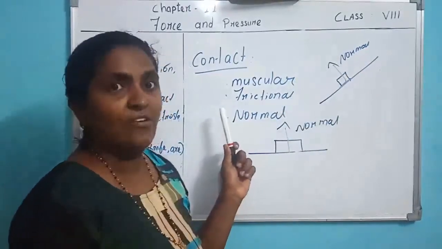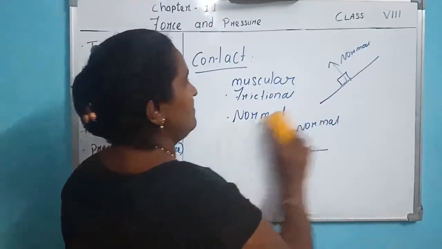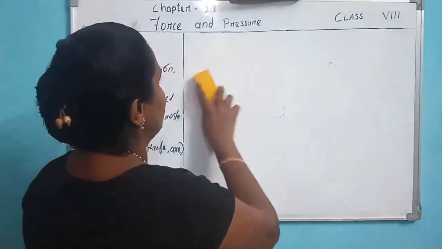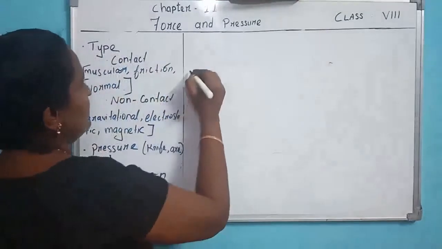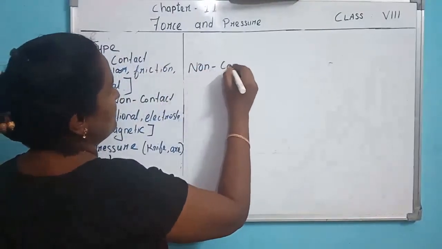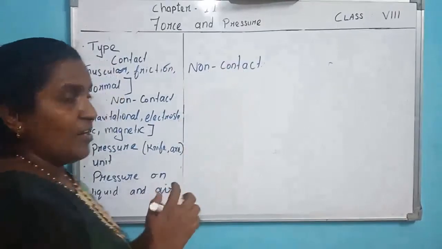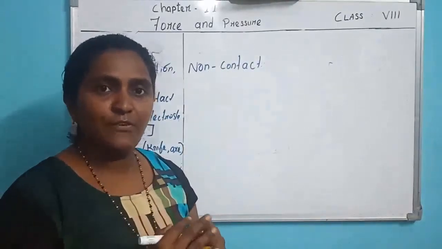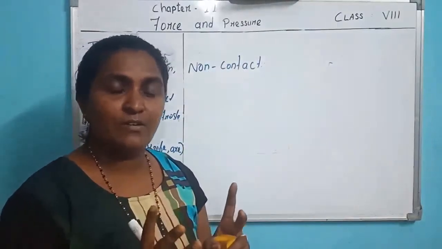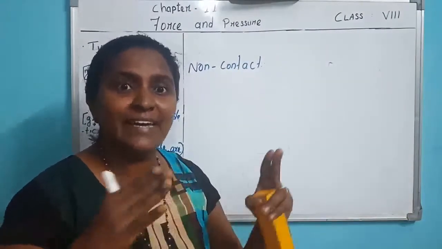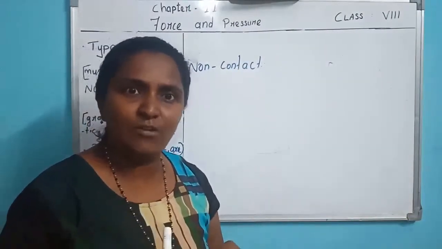Next we study non-contact force. Non-contact force means there is a force which exists between two bodies which are not in touch or not in contact.